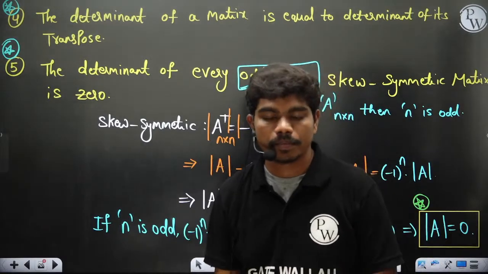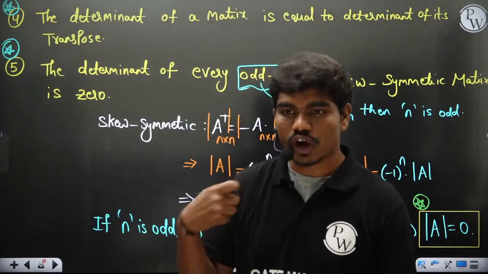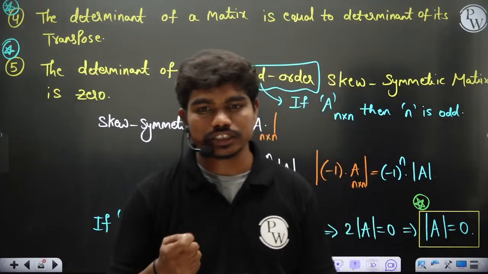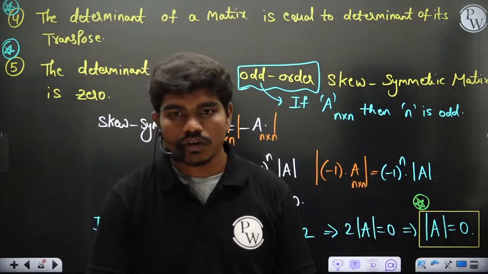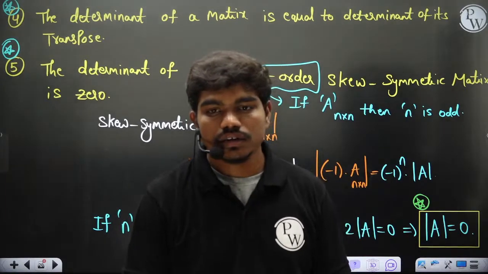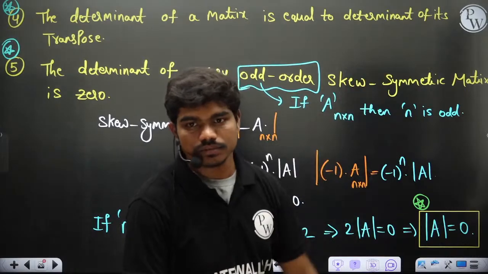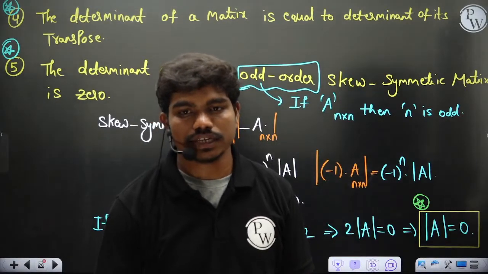Okay, so is this clear to all of you? Did you understand? If you take any skew symmetric matrix of odd order, definitely its determinant is 0. What if 1 is the element? Here if you have 1, that's not skew symmetric, correct? Because 1 cannot be equal to minus 1, that's it. Simple.